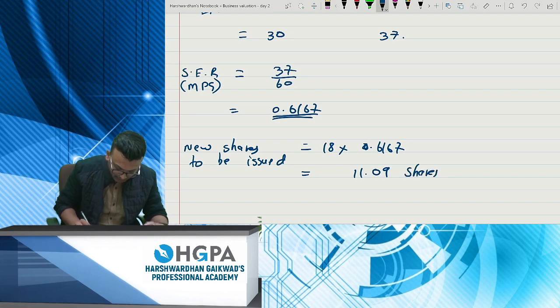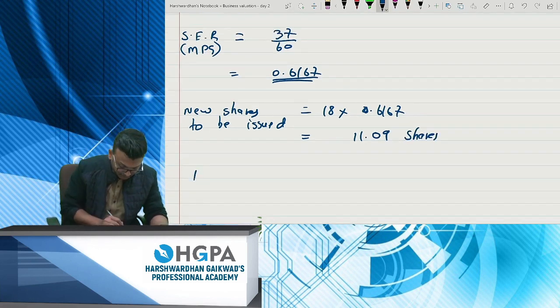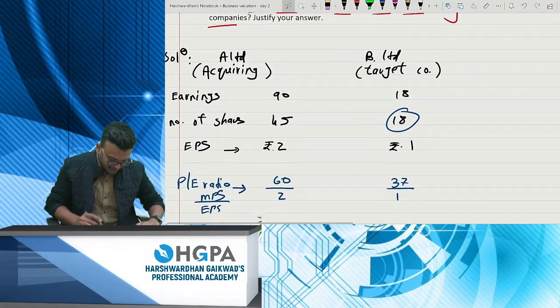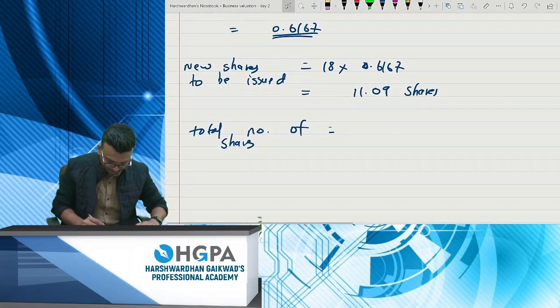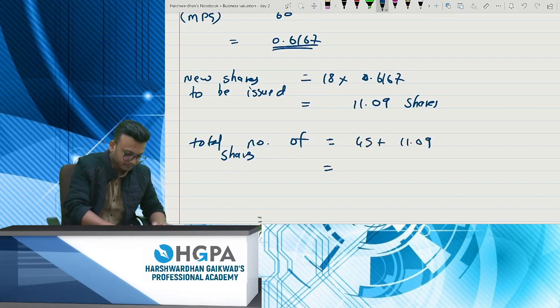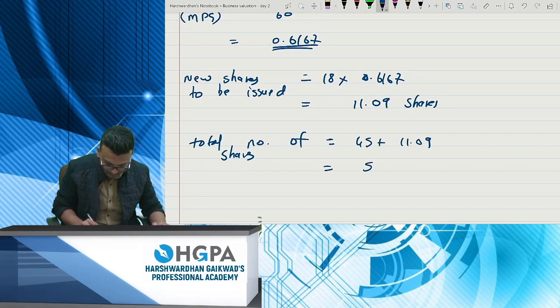Now the next step is the total number of shares. The existing shares are 45 plus 11.09, so this will become 56.09 shares.